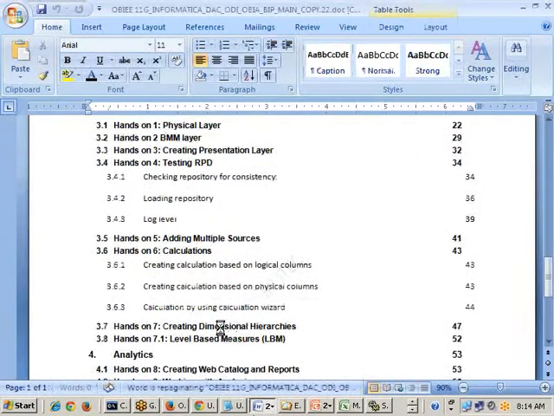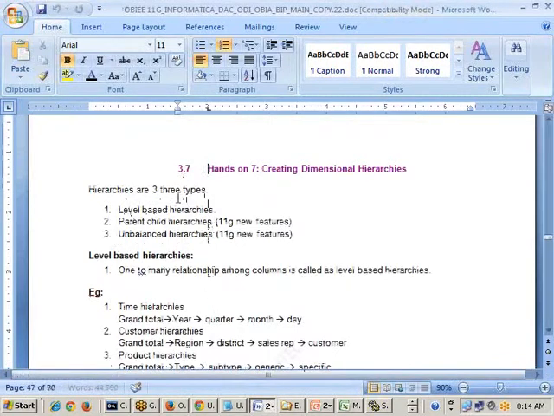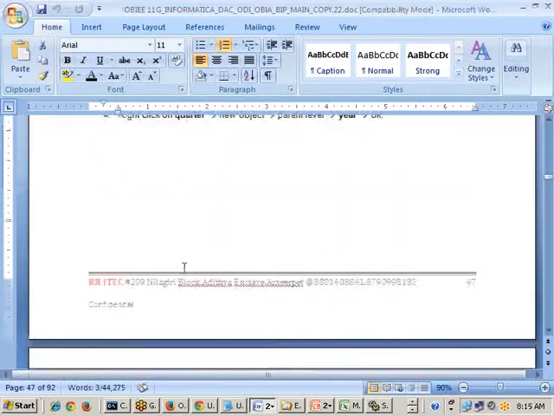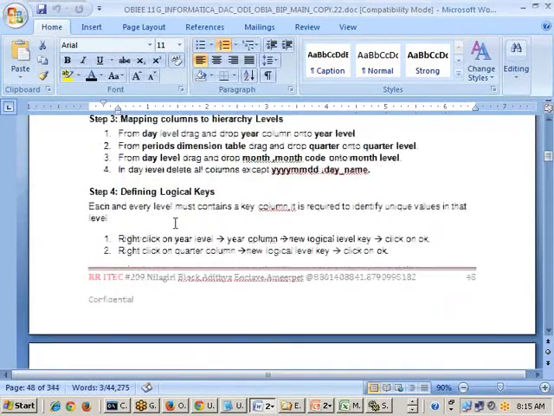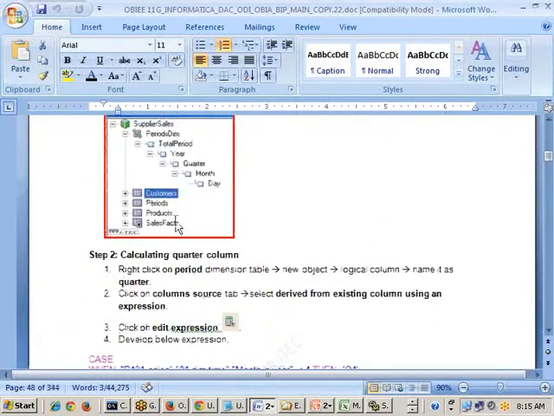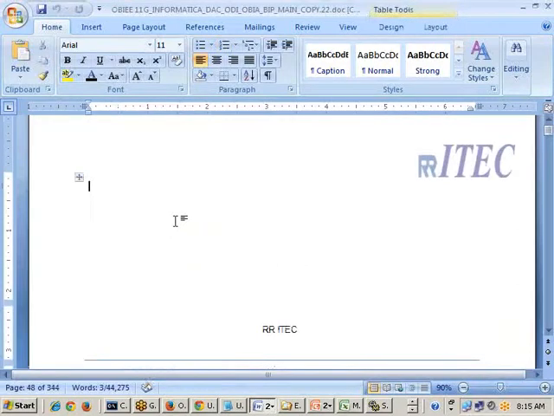Dimensional hierarchies are available here. There I am going to explain the 3 types of hierarchies: level-based, parent-child, and unbalanced, and how to do them. Everything I am explaining screenshot-wise. Because of the screenshots, you will be able to practice easily. Yes or no, sir? That is my goal here.